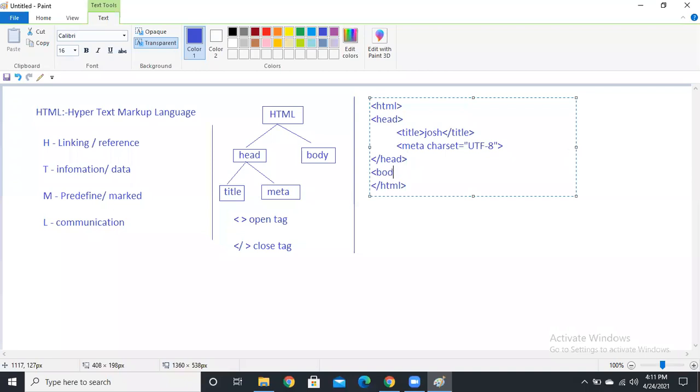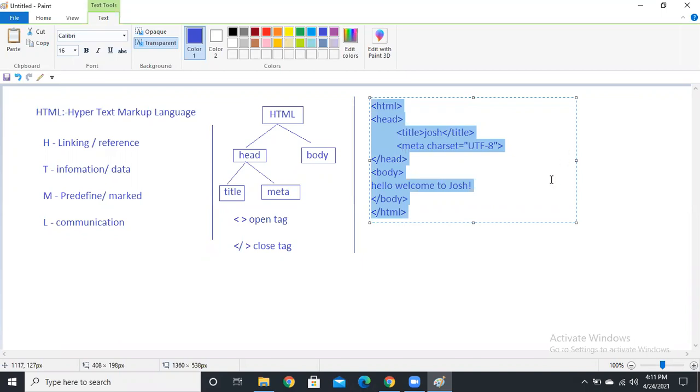So in the body, you can write any content. See, for this HTML, no need for any compilers, no need for any special libraries, no need for any header files, guys. Simply we need only one editor and one browser. That's it, guys. Okay, so simply I'm going to save this file.